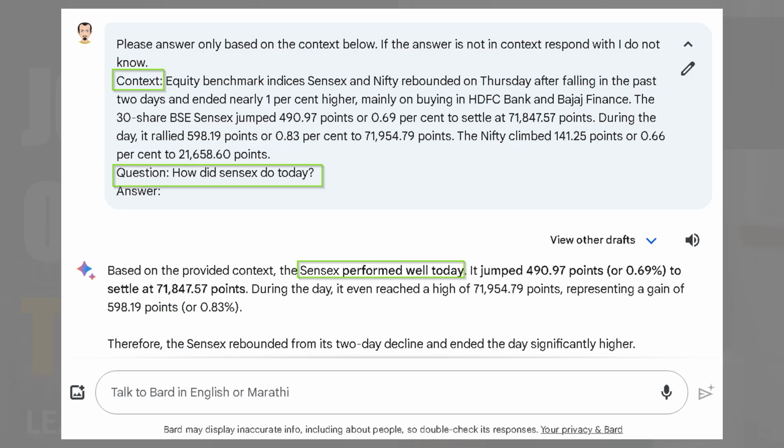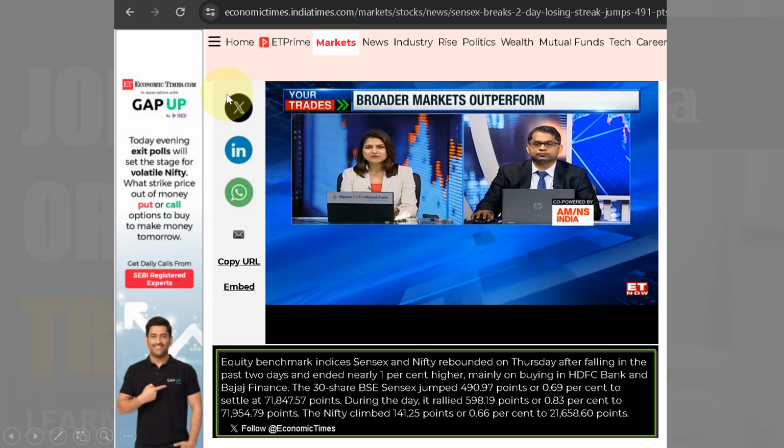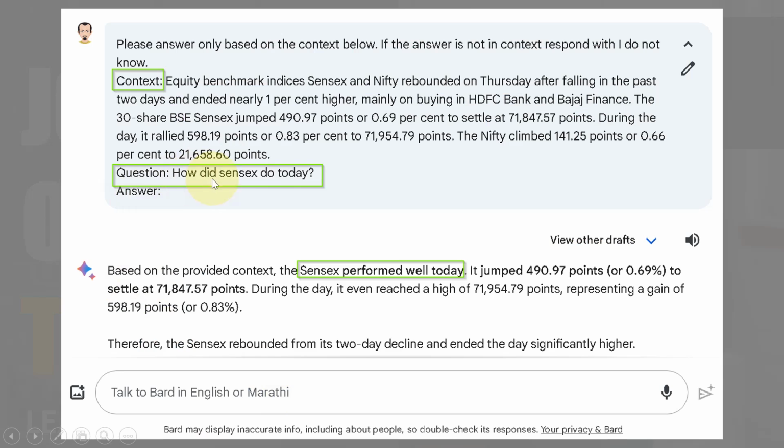Notice that now what I've asked is, please answer only based on the context below. If the answer is not in the context, respond with I do not know. And context is basically the information that I retrieved from here. And then I asked the question, how did the Sensex do today? Now with this context, it's able to respond saying, hey, Sensex actually performed well today. So this in essence is what retrieval augmented generation is.